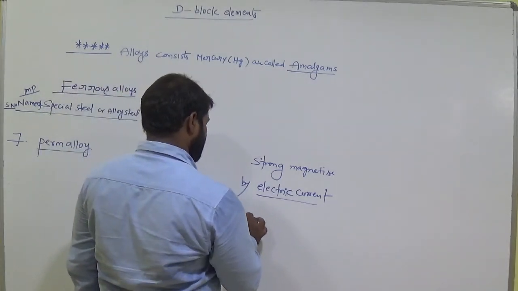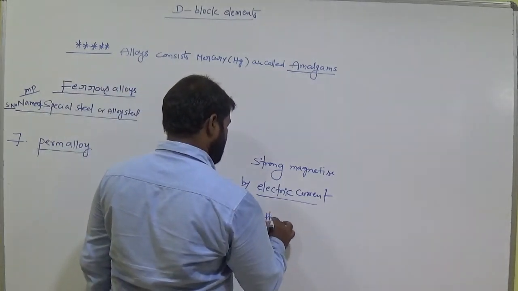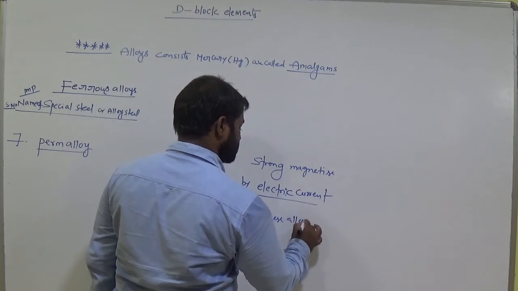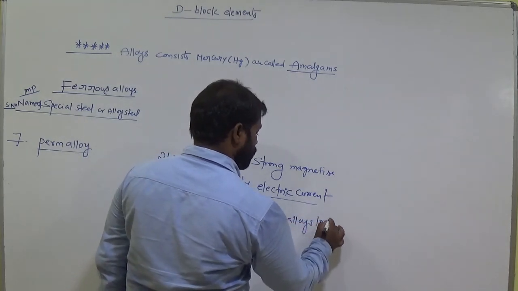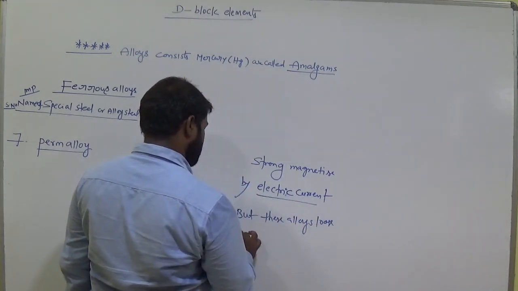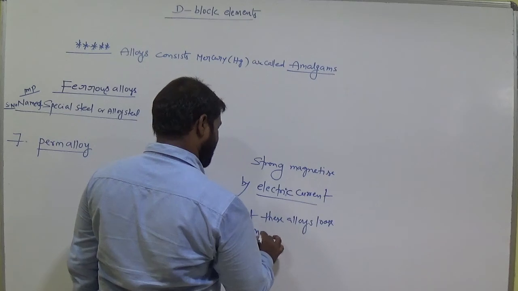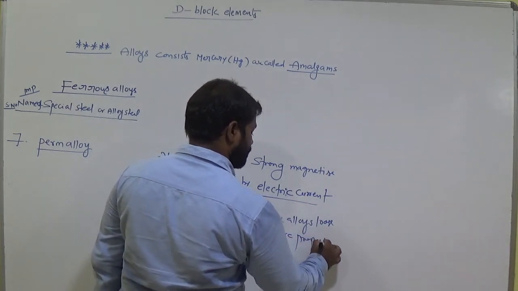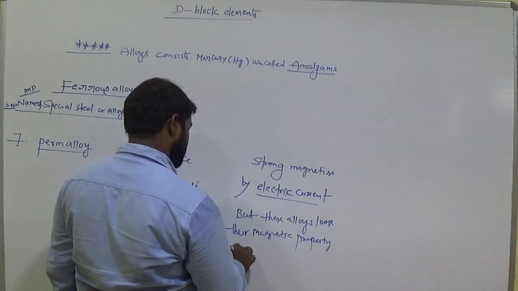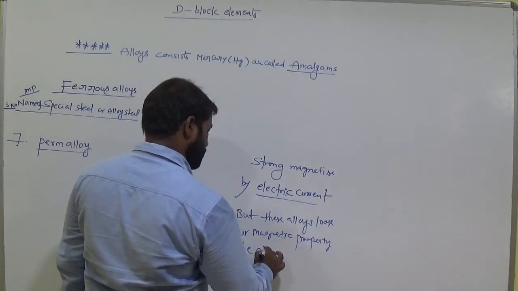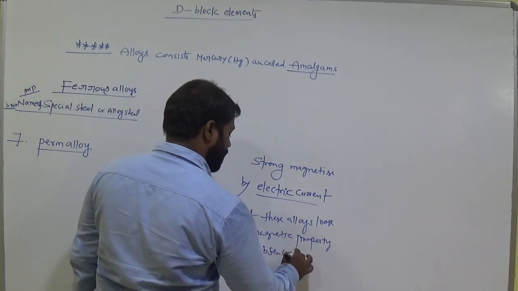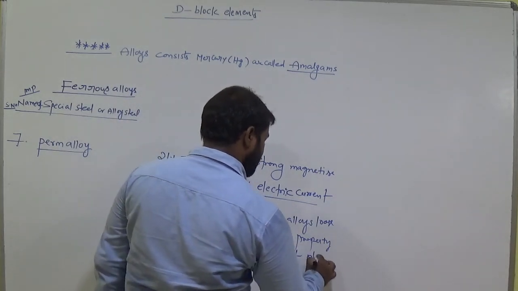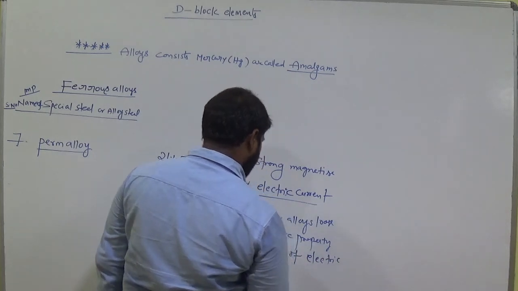But these alloys lose their magnetic property in the absence of electric current.